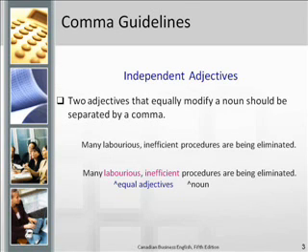First, let's look at independent adjectives. Recall that an adjective is a word that modifies a noun or a pronoun. If you have two adjectives that equally modify a noun, they should be separated by a comma. In the sentence, "Many laborious, inefficient procedures are being eliminated," the noun is the word procedures, and the words laborious and inefficient are both equal adjectives that modify that noun, and are therefore separated by a comma.